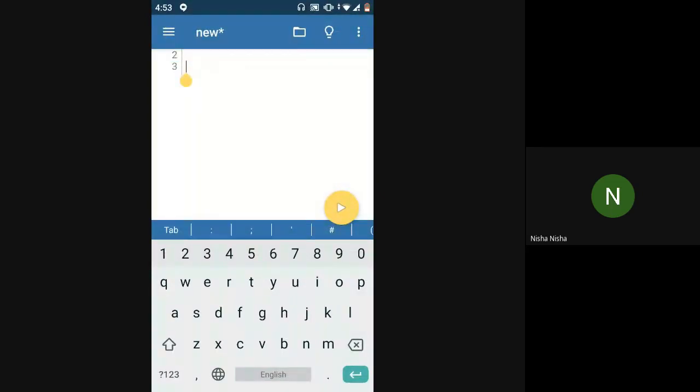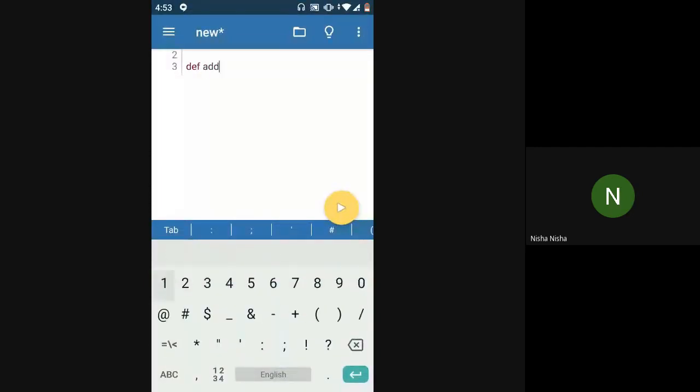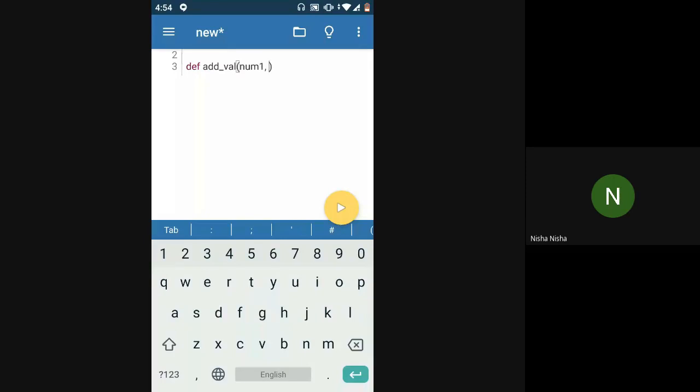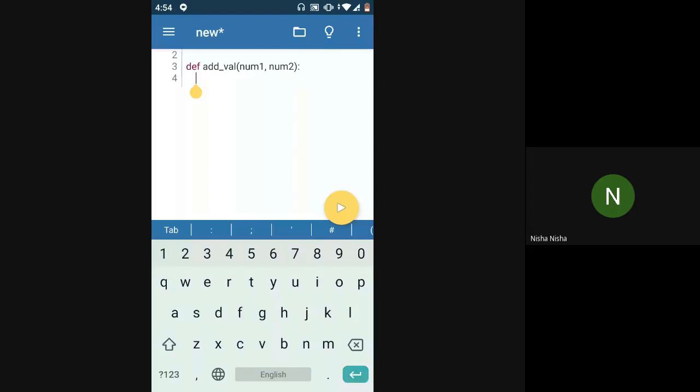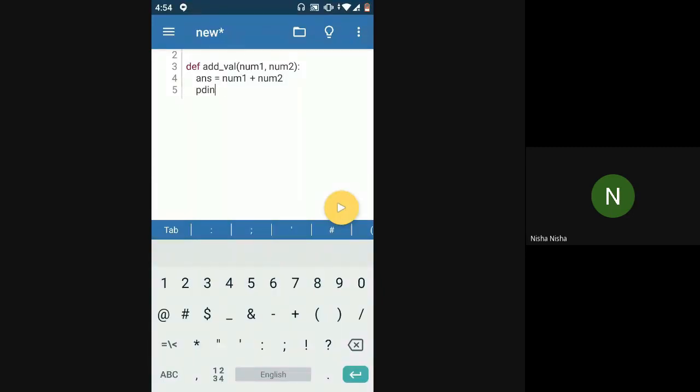But if you do not return a valid value, like if I have add val, with num1 and num2, ans is equal to num1 plus num2. Now I'm printing whatever is the answer.